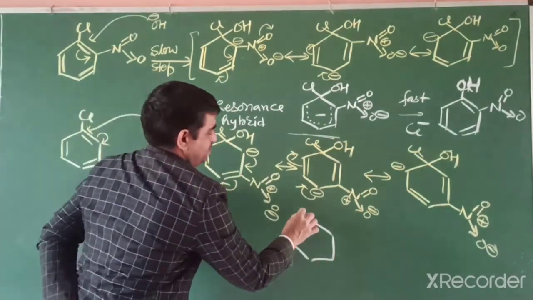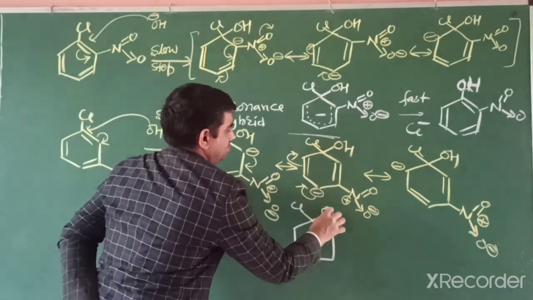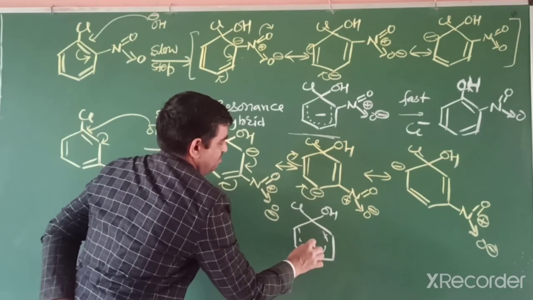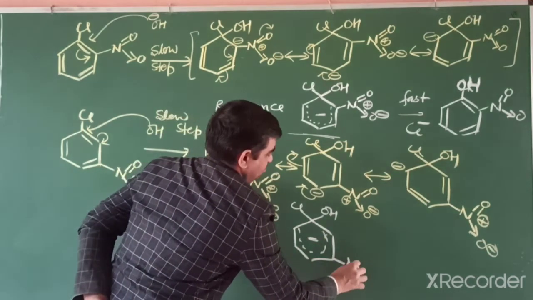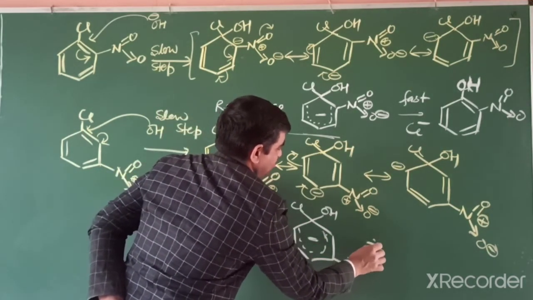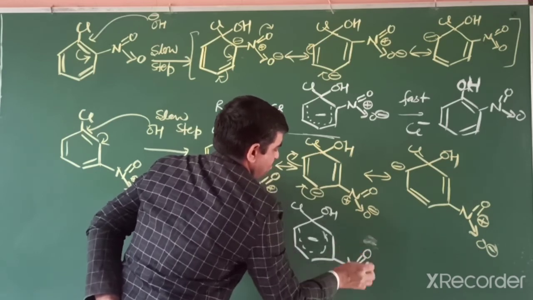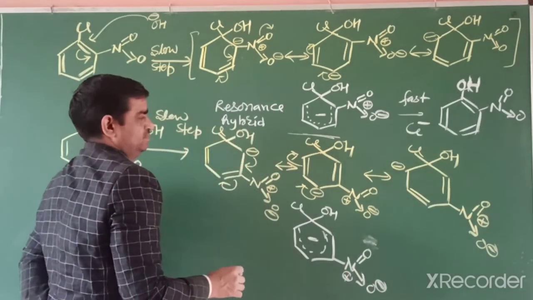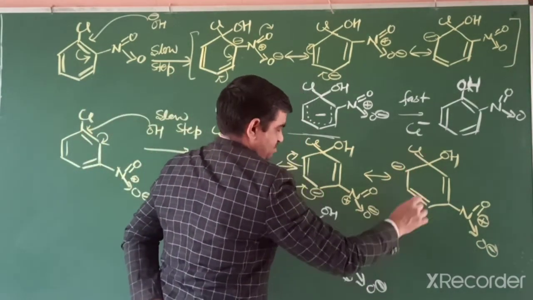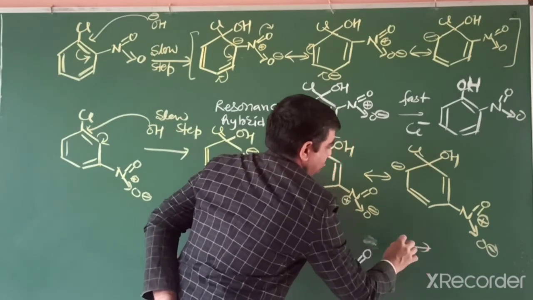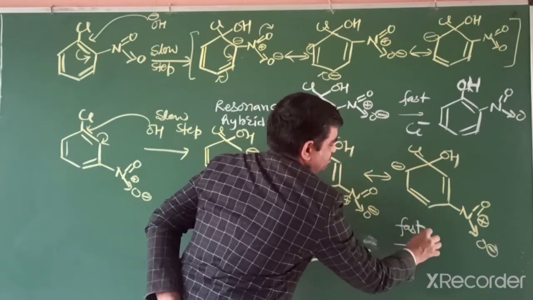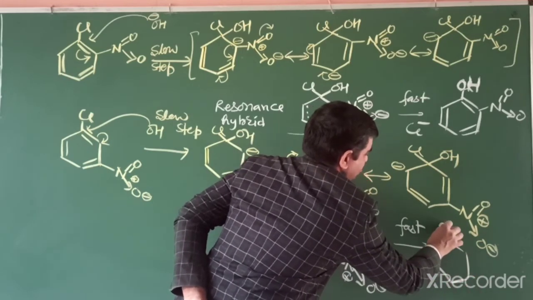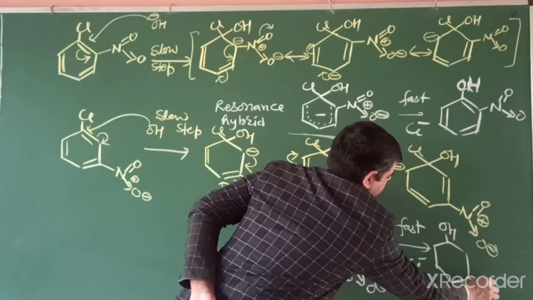In this resonance hybrid, one carbon is sp3 hybridized, and at this ortho and para position there is negative charge, and at meta position the nitro group is attached. Ultimately, in the last step, there is removal of chloride ion, and we get meta-nitrophenol.